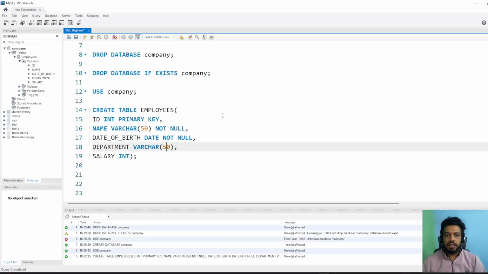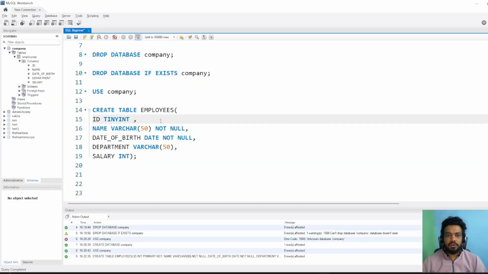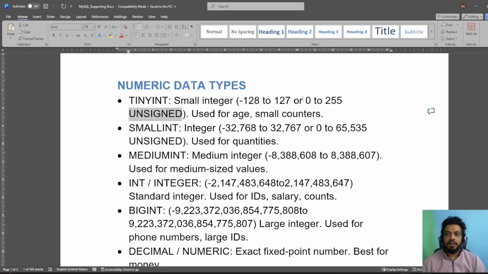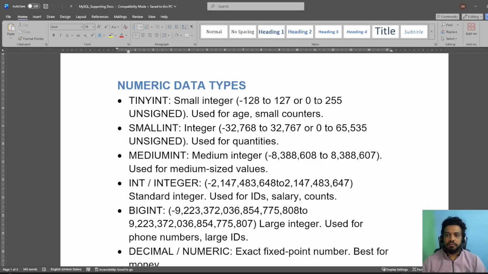So what does that mean? Let me show you an example. For example, if I use TINYINT over here, the definition is minus 128 to 127. But we have this UNSIGNED value as well. If I use UNSIGNED, it will now not store any negative value, and it will store 0 to 255. For example, if I know that I don't have to store negative values in a column, it's better that I use UNSIGNED and increase the range. Because if I'm using TINYINT, it will take minus 128 as well. So this is how we optimize the databases.